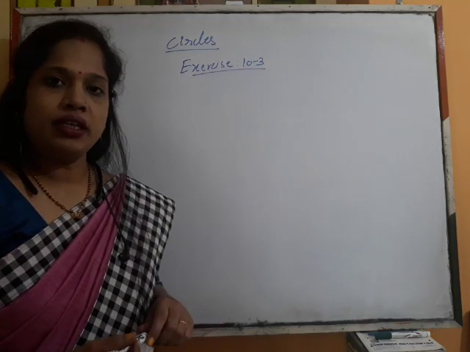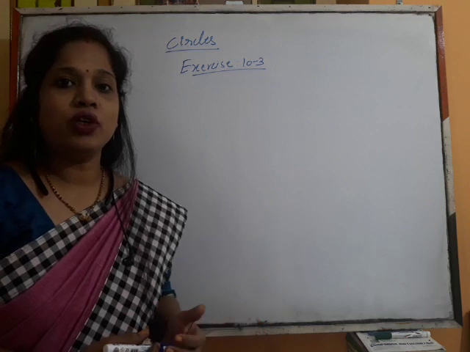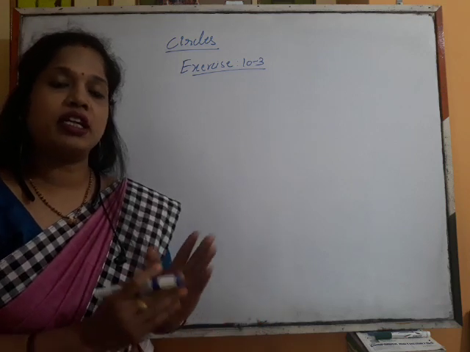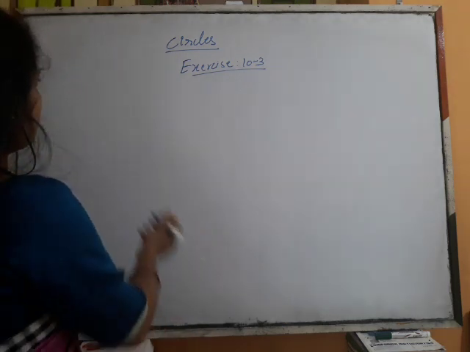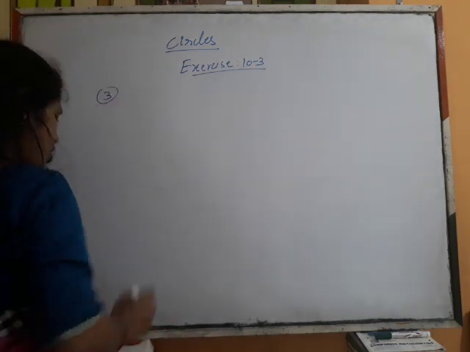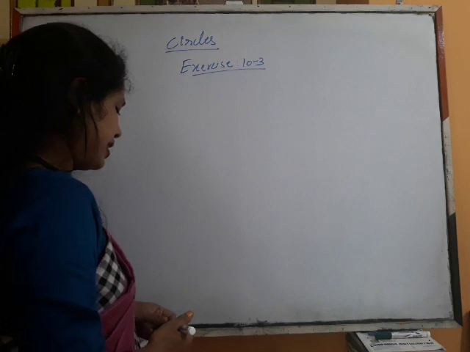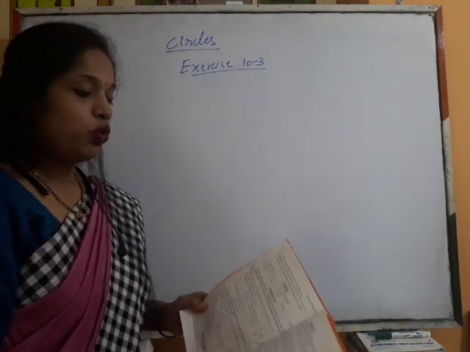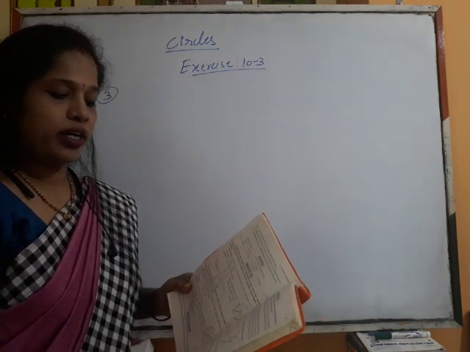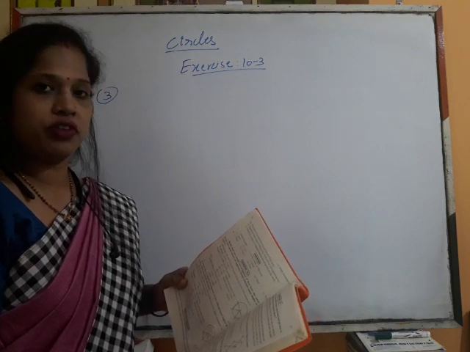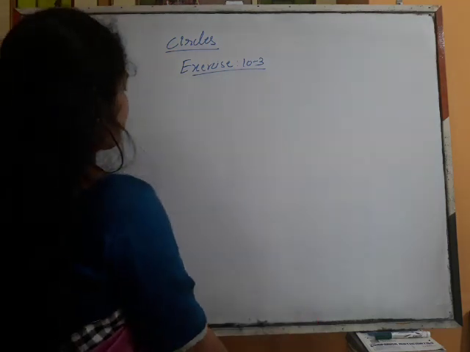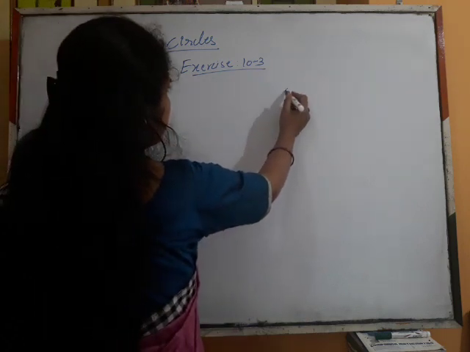Exercise 10.3. I told you in the last video that question number 3 is a little bit lengthy, so we'll discuss it in this video. Question number 3 was left from this exercise. It says, if two circles intersect at 2 points, prove that their centers lie on the perpendicular bisector of the common chord.